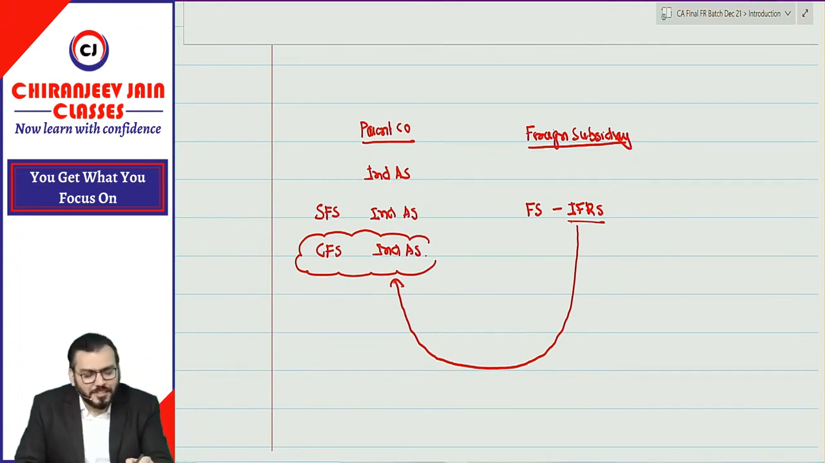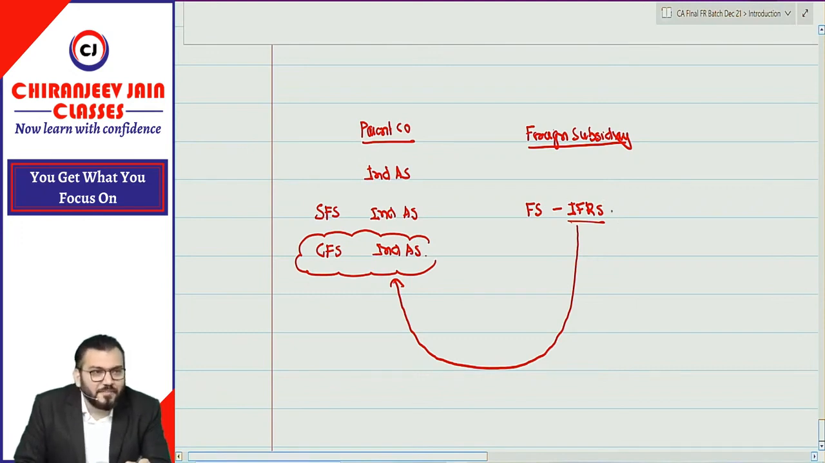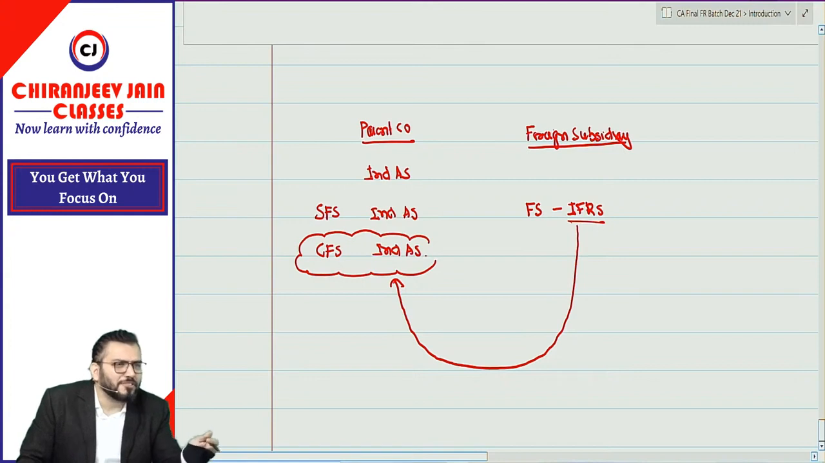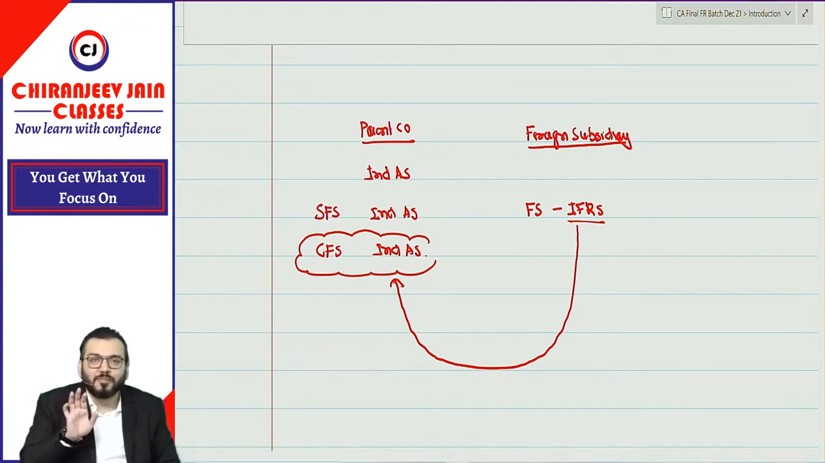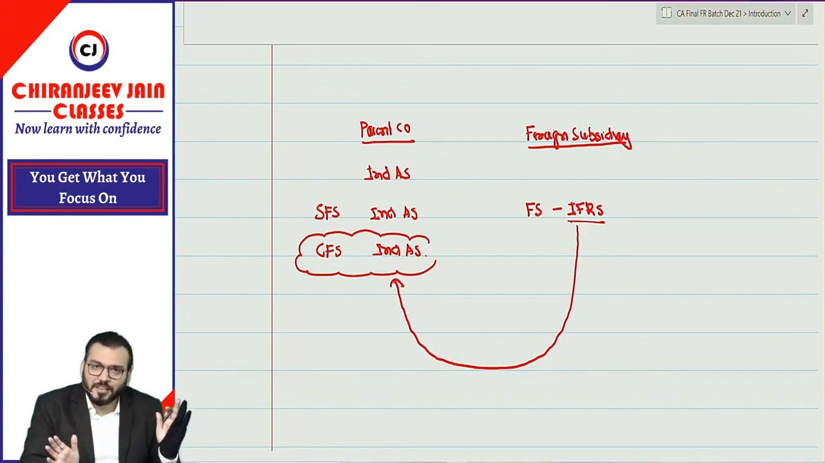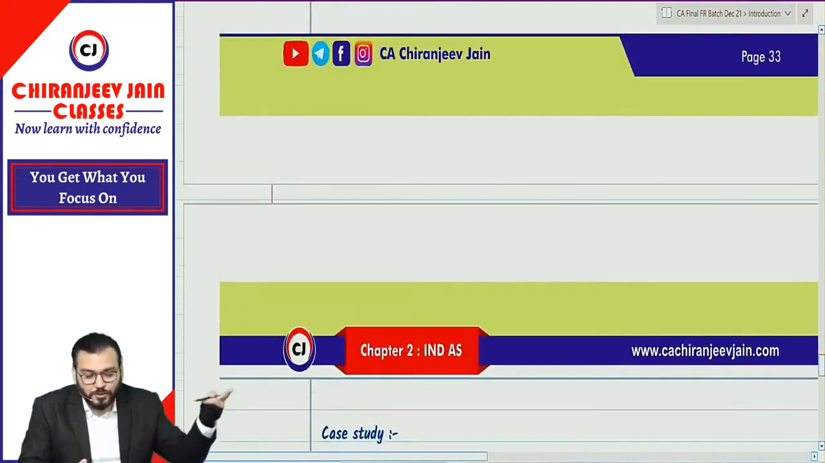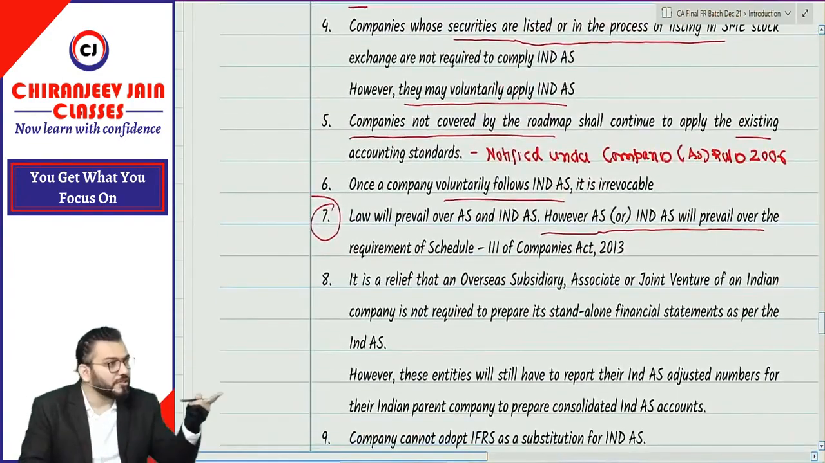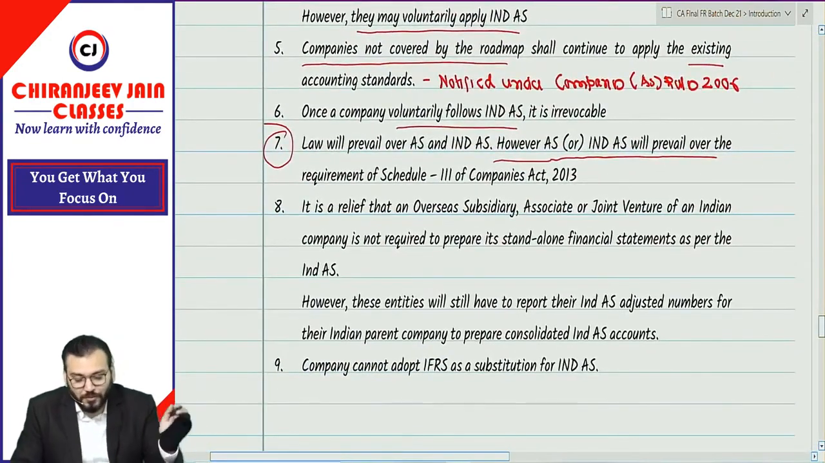If they have prepared their financial statement based on IFRS, it is very easy to convert it to Ind AS, because the difference is only 5%. The difference is only 5%, so it will not be a tough task. Understood? I hope your doubt is clear now. Doubt is over.